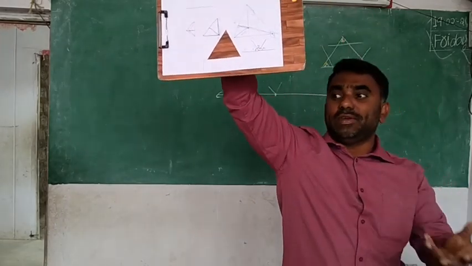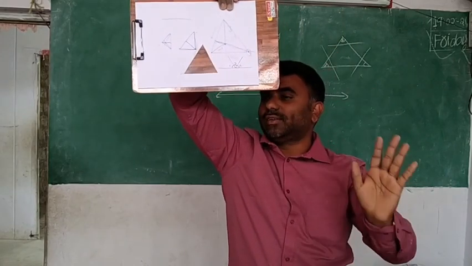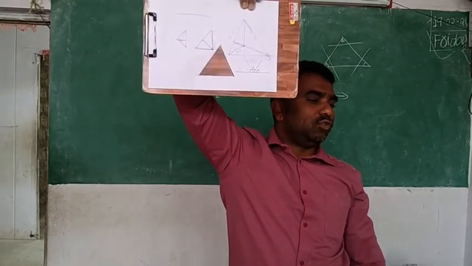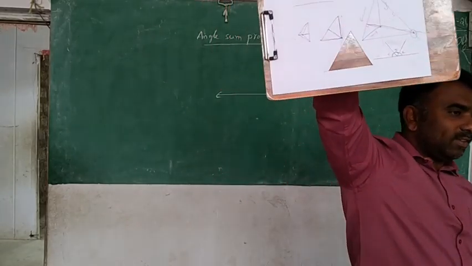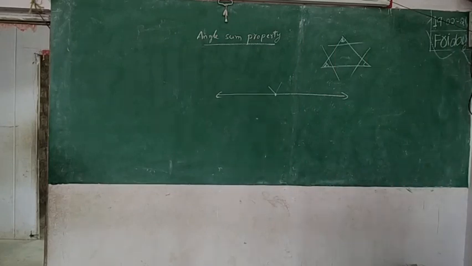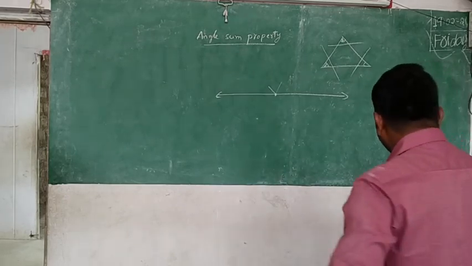When measuring, maybe you will get a mistake. But here, I am joining the exact same angles. I am not measuring, I am only joining the angles directly. So this is called the sum. Sum of the angles is equal to 180. Okay, clear? Do you understand? Yes. Okay, that is the first activity.